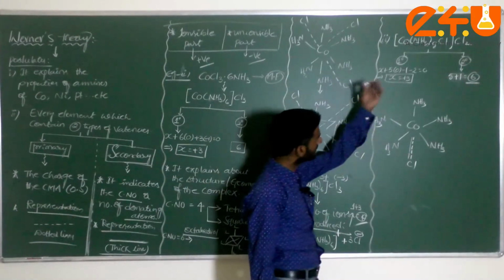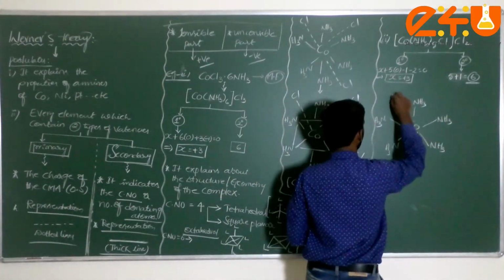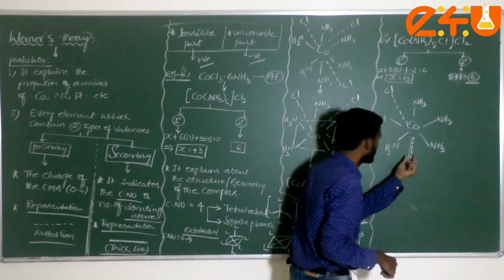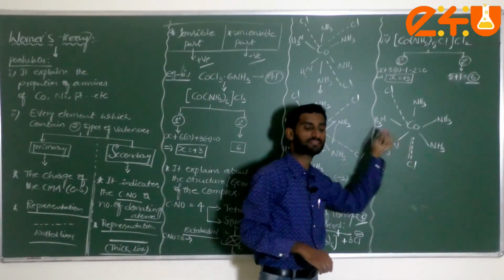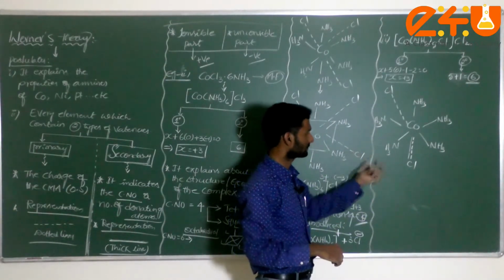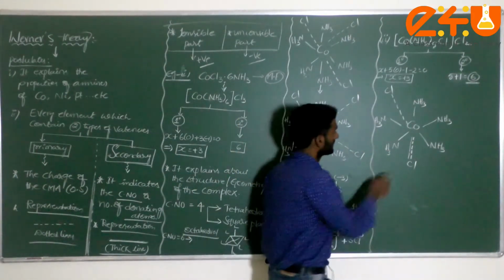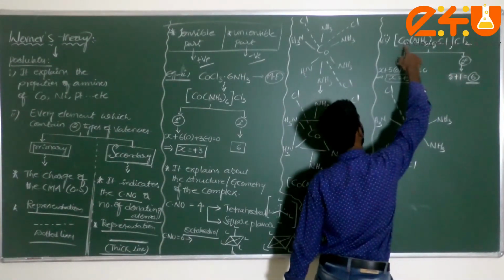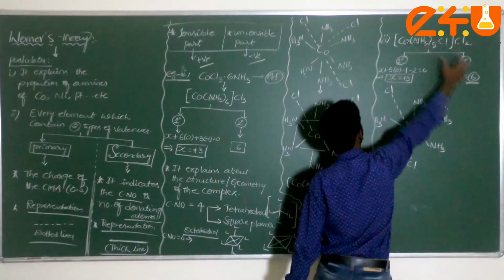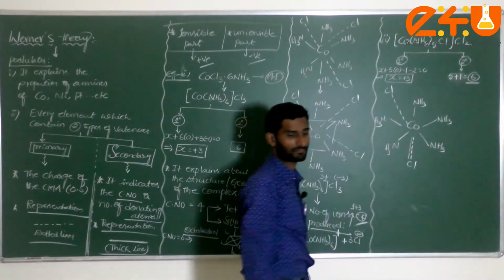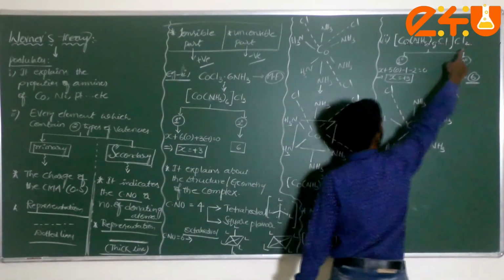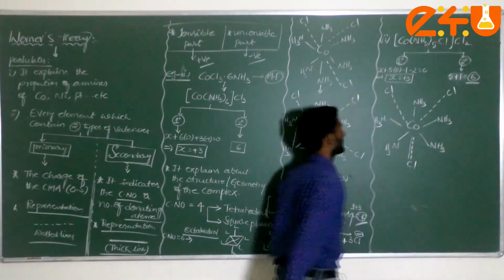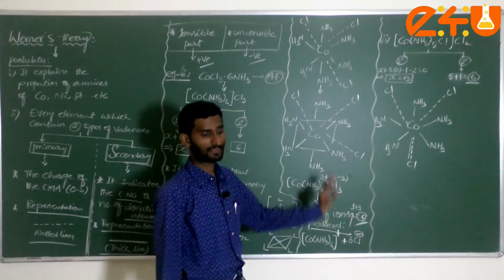These 2 Cl atoms come under dotted lines, and you can mention them anywhere here. Why is it mentioned as secondary? Primary valence is responsible for secondary valency, so don't write only a single one, because one chlorine atom is attached to the cobalt. The coordination number is 6, which comes under secondary valency. Next, these 2 chlorine atoms, one I wrote like this, one I wrote like this. This is the general representation.